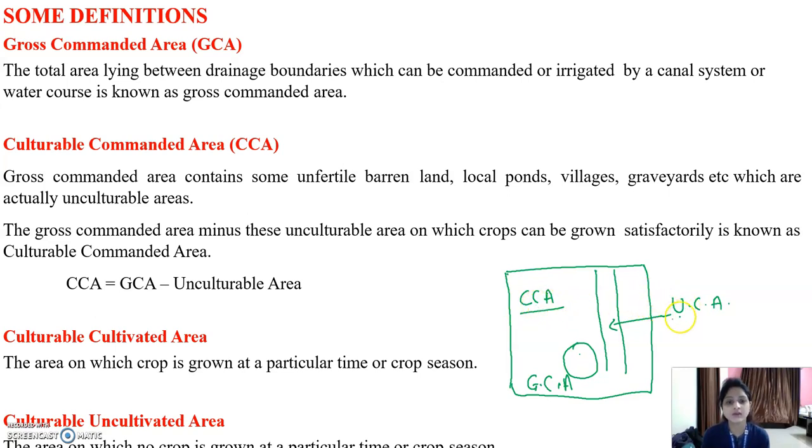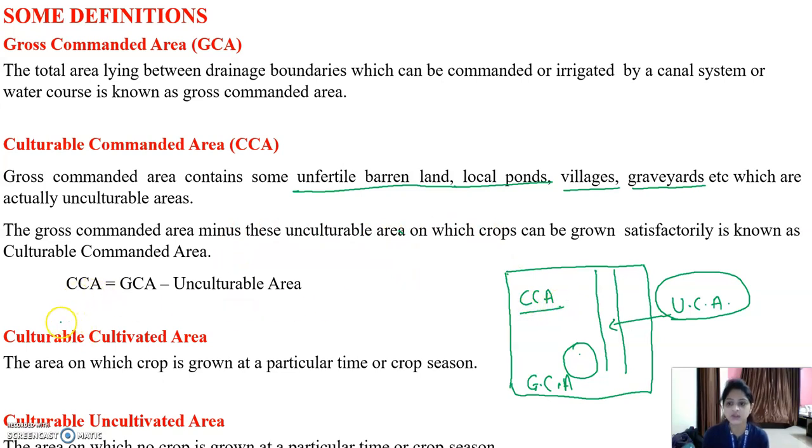The unculturable command area includes unfertile barren land like local ponds, villages, roads or graveyards, etc. Then the next one is CCA, culturable command area.